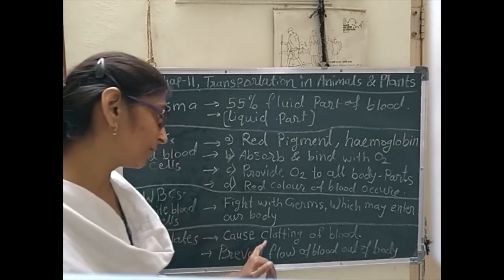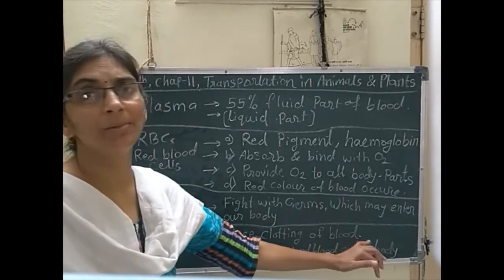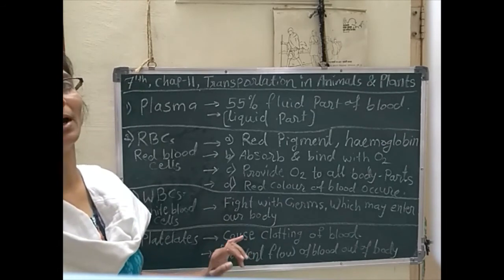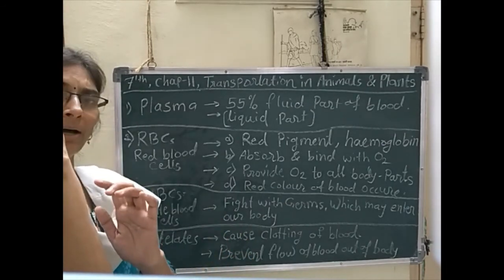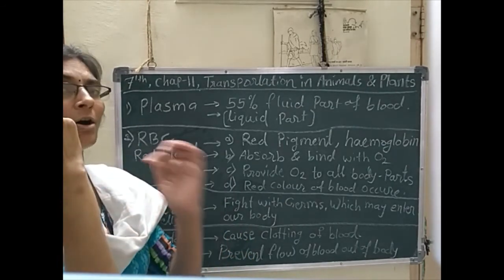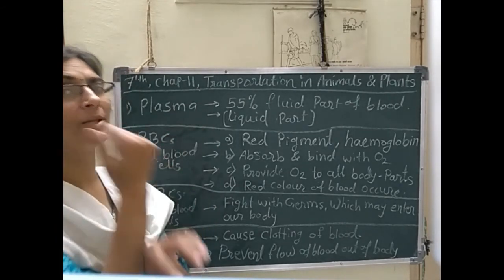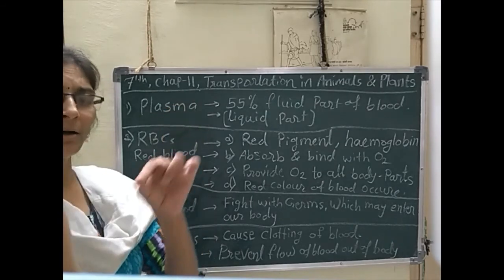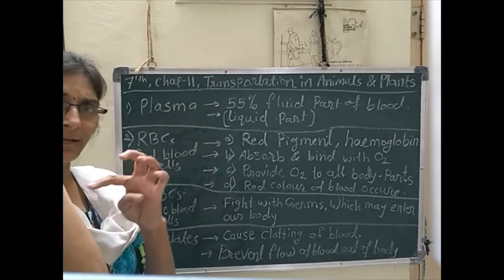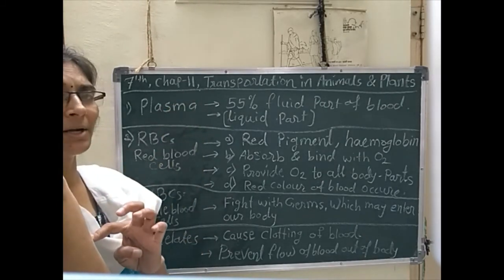Platelets cause clotting of blood, and due to this clotting, our blood does not flow out of the body much. At the surface of the wound, we find thick blood accumulated. Why?